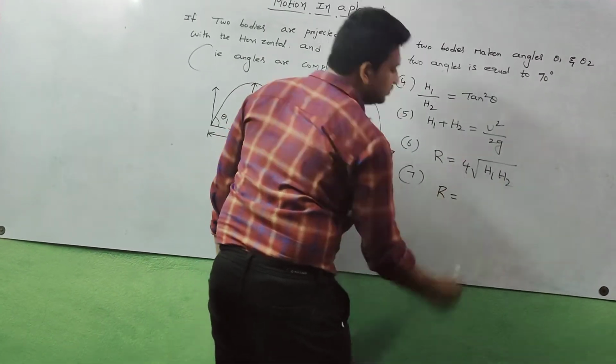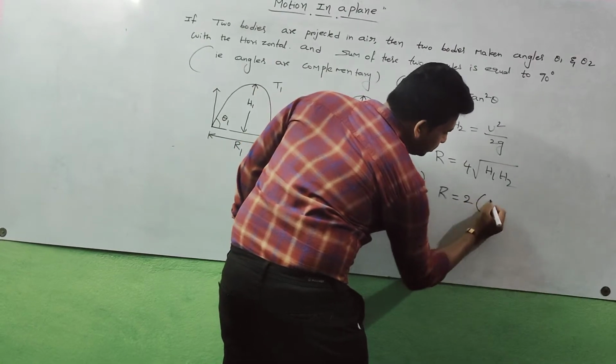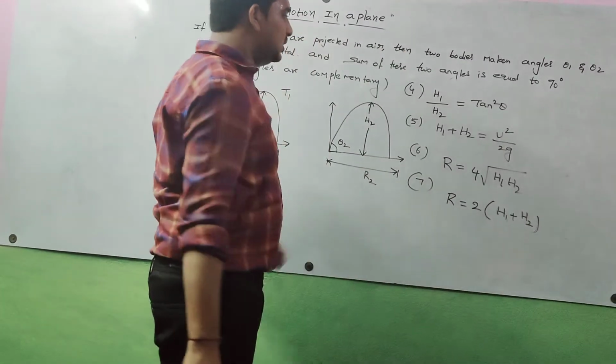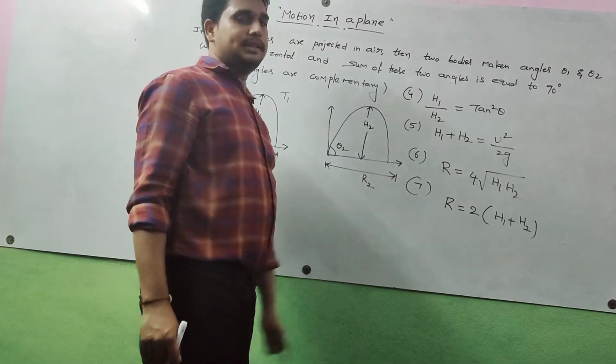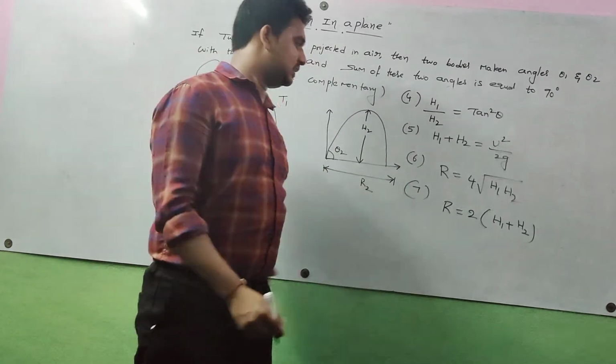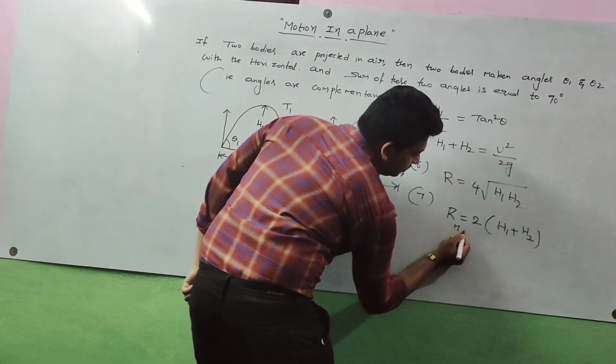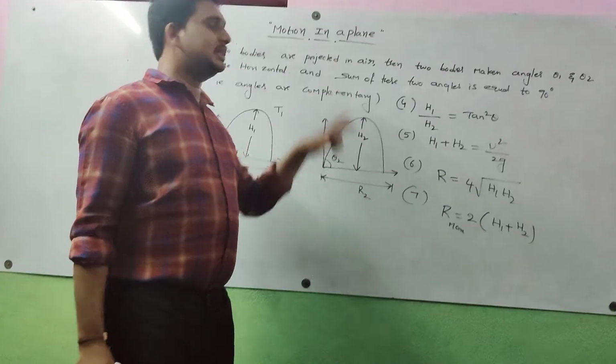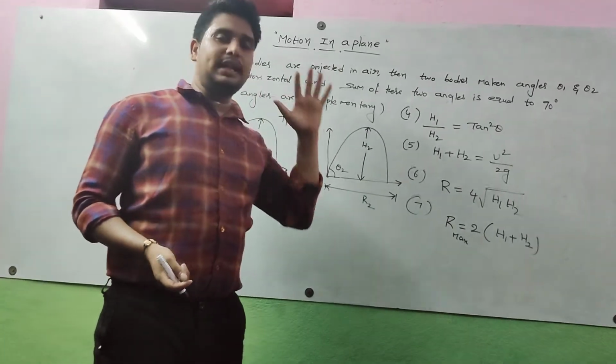R is equal to 2 into H1 plus H2. So this is the seventh equation. Range R maximum, R max, is equal to 2 into H1 plus H2. This is the seventh equation. So these are very important.